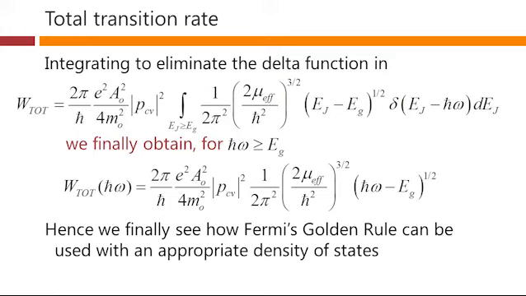Hence, we finally see how Fermi's golden rule can be used with an appropriate density of states to give us a total transition rate. We have got rid of that delta function in there to get to a useful result. To do that, we had to be working with a dense set of transitions, and that's what we've just done.